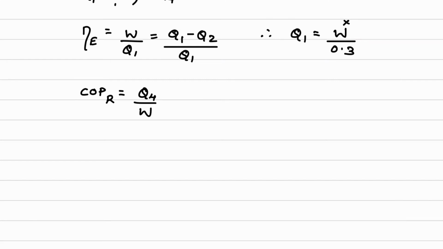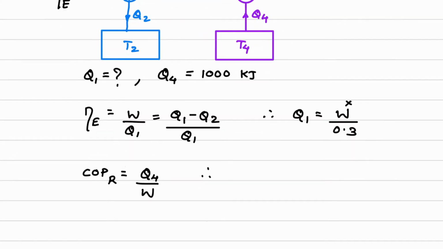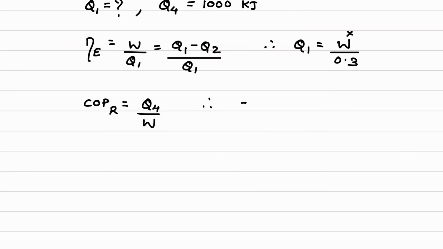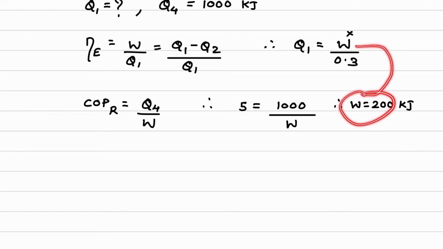Now the Q4 value has been given in the question, right? And COP is also known. So COP value for refrigerator is 5. So 5 is equal to the Q4 value, given over here, which is 1000, divided by W. The only unknown over here is W. So the value of W is equal to 200 kilojoule.